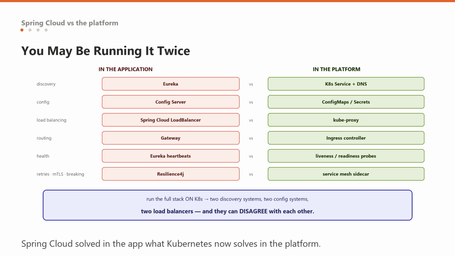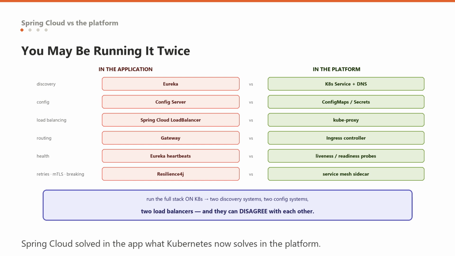And if you have a service mesh, it also does retries, circuit breaking, mTLS and traffic splitting for every service in every language without a single line of Java. So if you run Spring Cloud's full stack on Kubernetes, you are running two discovery systems, two config systems and two load balancers, and they can disagree with each other. I have seen a service registered as healthy in Eureka while its readiness probe said it was not, and traffic went to it anyway, and it took a long time for anyone to work out why.